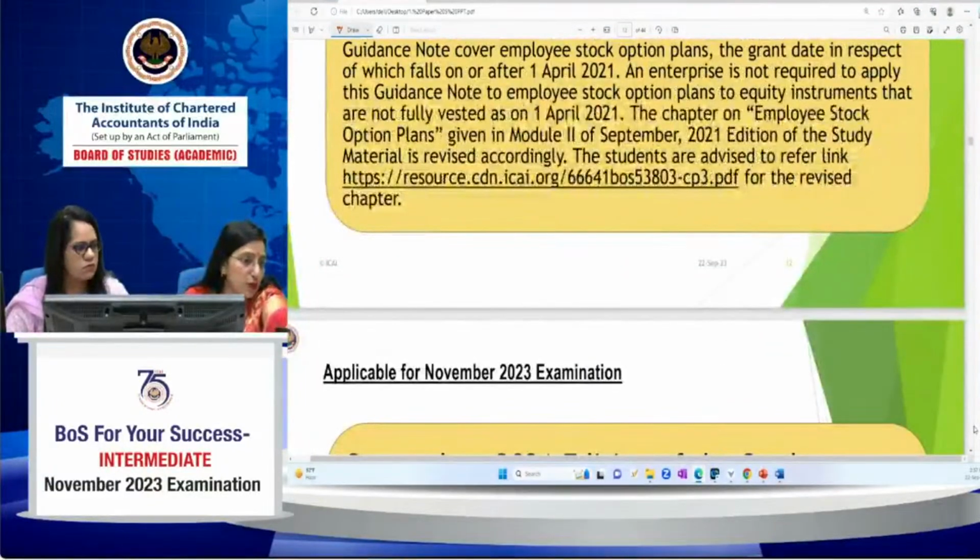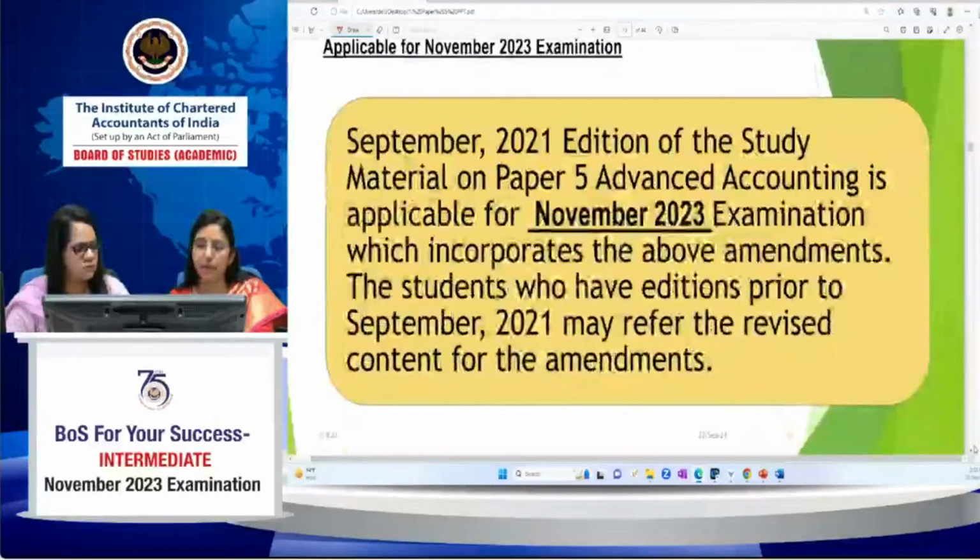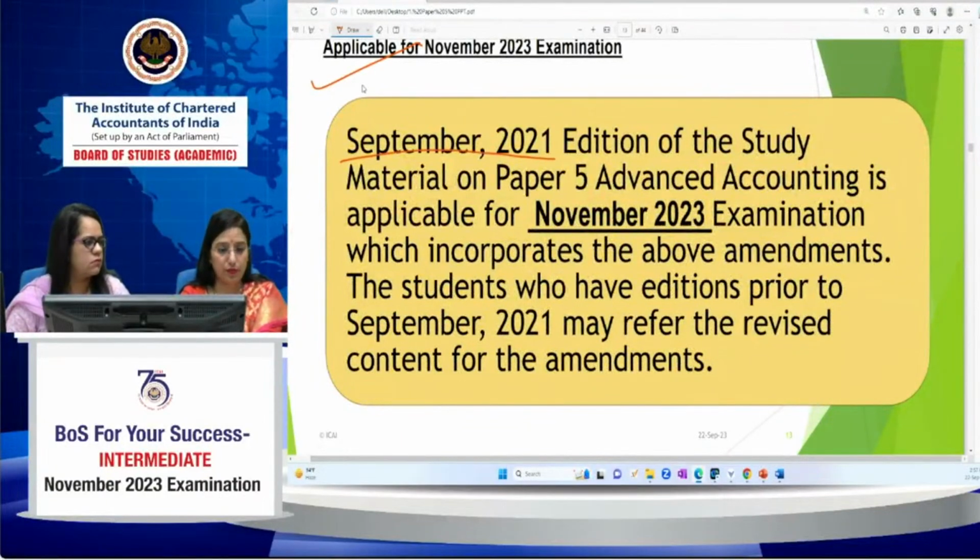सारांश BOS में कहाँ पे? As we have already discussed, September 21 edition is applicable. And one question, when a student is asking, ma'am, from where we can get the saransh?